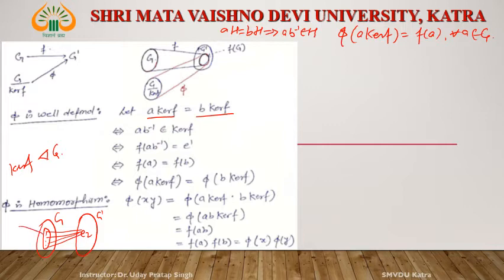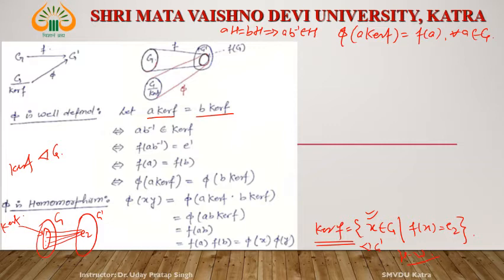This type of set is known as kernel of F. Basically, the definition of kernel of F is: kernel of F is equal to the set of x belonging to G such that F of x is equal to E2. Such elements form a set, and that set is known as kernel of F, and this kernel of F is a normal subgroup of G. You can prove it. This is homework for you.